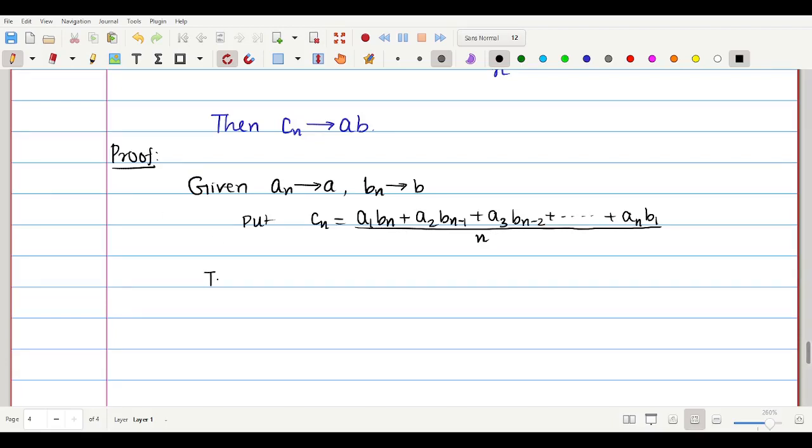To prove this Cn converges to AB, once we say that, we are done.